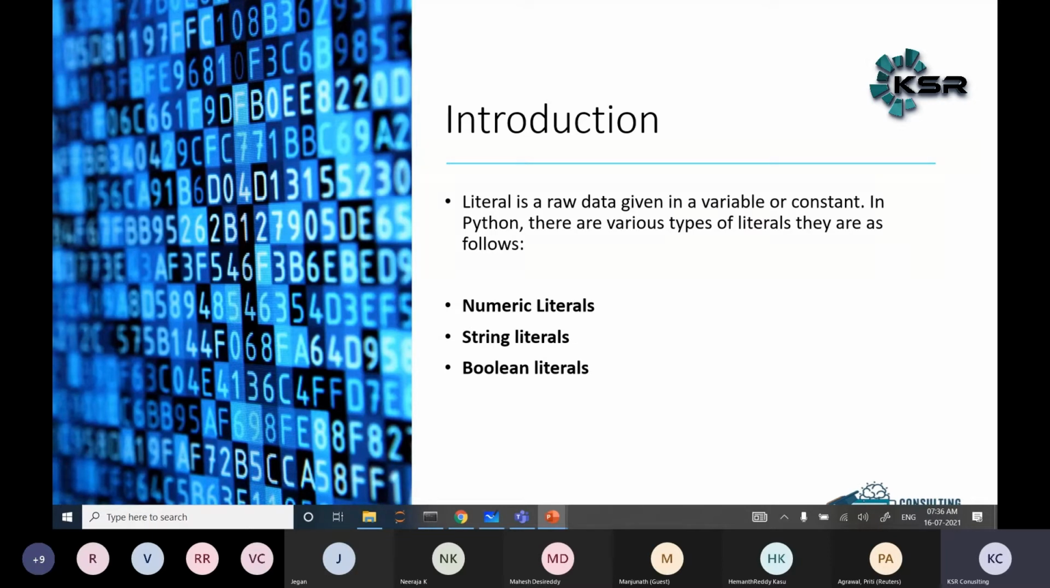Before we discuss the literals, in yesterday's session we discussed variables and constants. So what do you mean by variables and constants? A variable is nothing but a named entity. It is a named location which is used to store the value in a memory location.